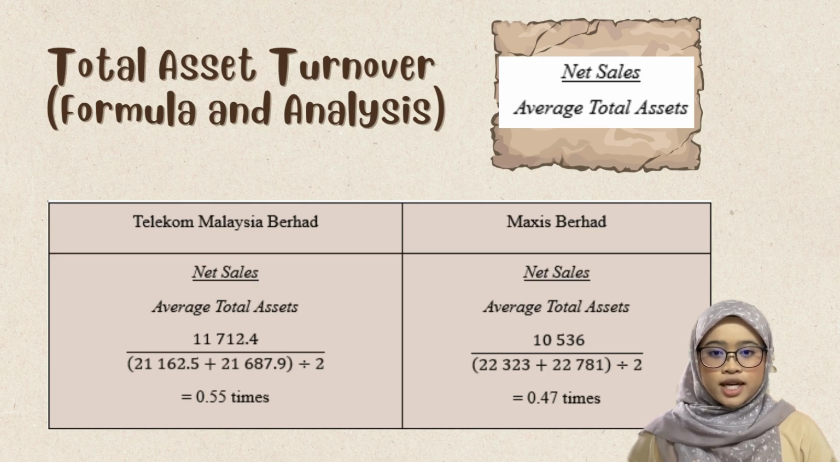Meanwhile, for Maxis Berhad, the net sales is 10,536 million, and the average total assets is 22,552 million. So when we divide, we get 0.47 times. This means Telecom is generating 55 cents in sales for every 1 ringgit of assets compared to Maxis, which only generates 47 cents. Telecom is more efficient in turning its assets into revenue.